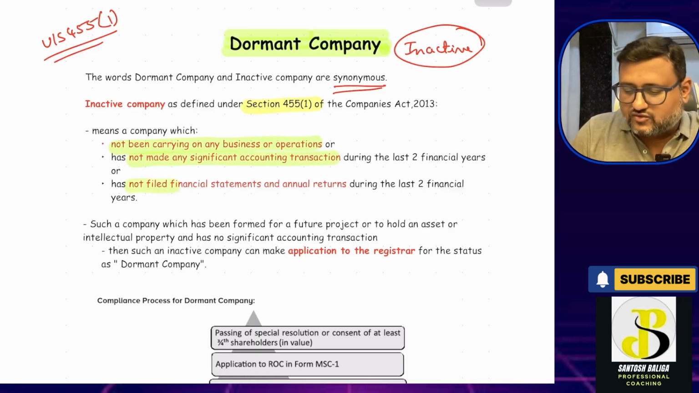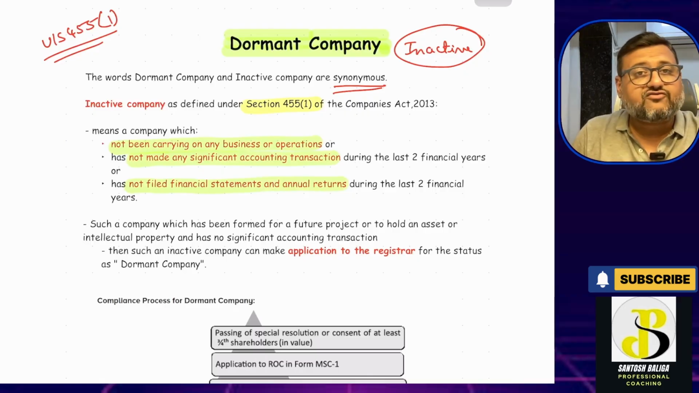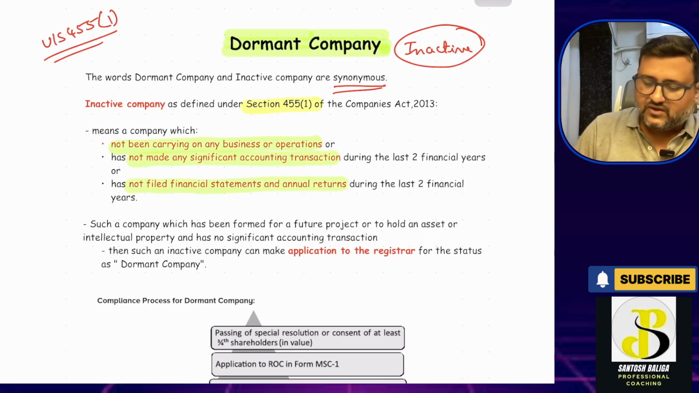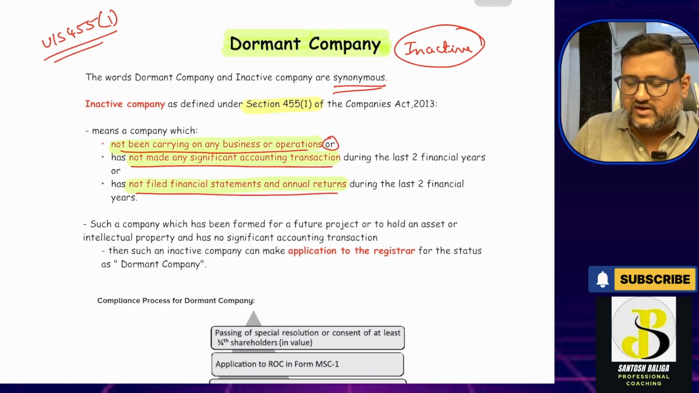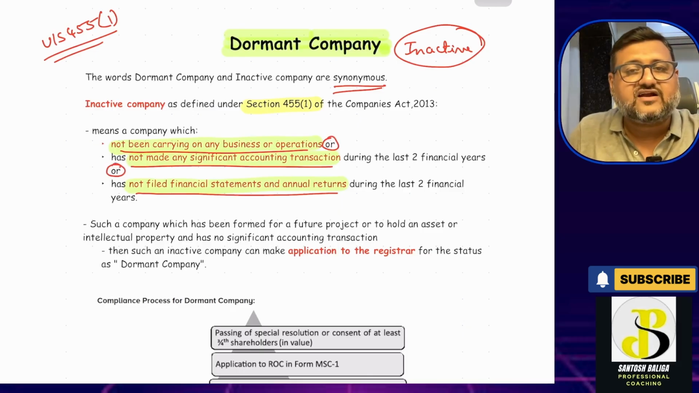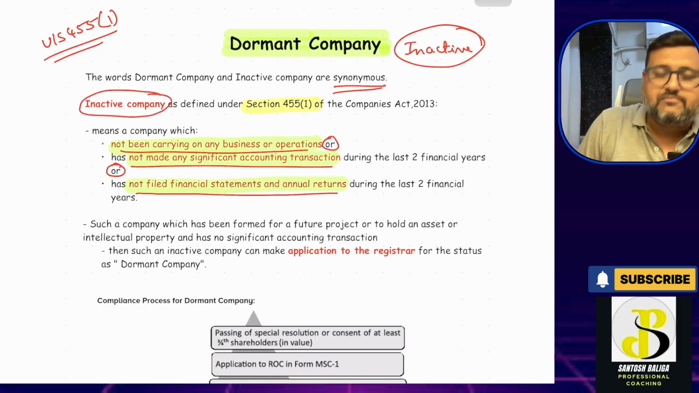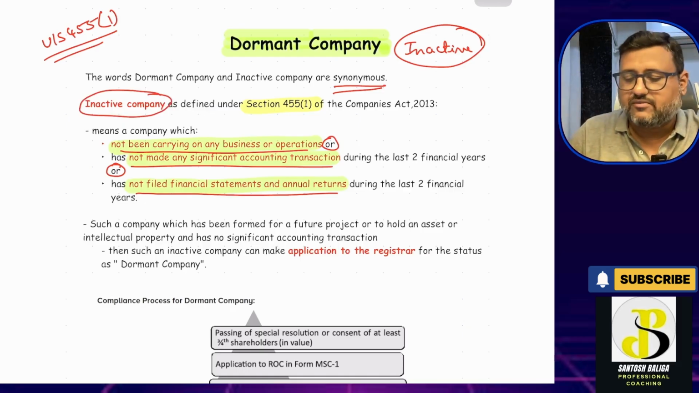And has not filed any financial statement and annual returns with the registrar during the last two financial years. So these are the three specific conditions that have been provided, and please note over here that it is an or condition, it's not an and condition. That means if any one of these conditions is met as per the definition, then such a company will be called an inactive company under section 455 subsection 1.